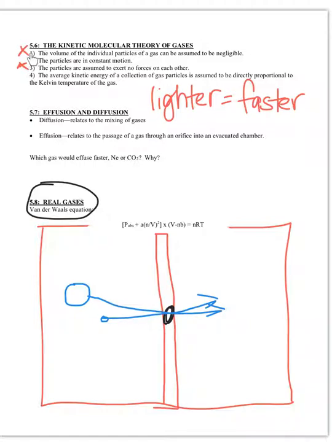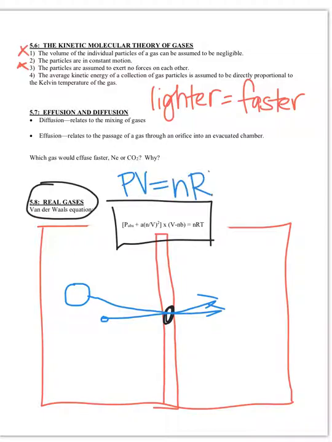So the two things that are incorrect about the kinetic theory, that is a real gas, okay? Real gases have volume, real gases have attractive forces. So the van der Waals equation accounts for that. This van der Waals equation accounts for the things that are incorrect about the theory. If you look at this equation, you'll notice that it basically looks like PV equals nRT. It's just a variation of PV equals nRT, all right?